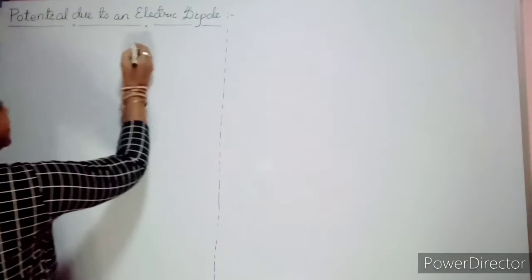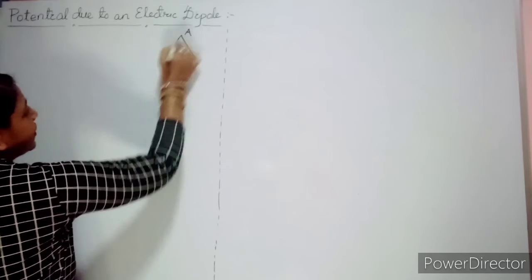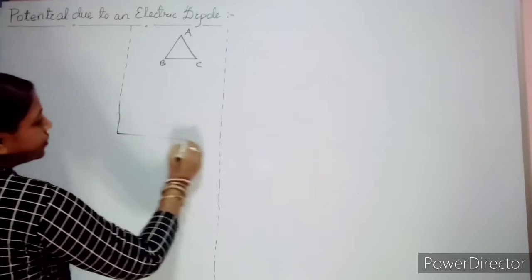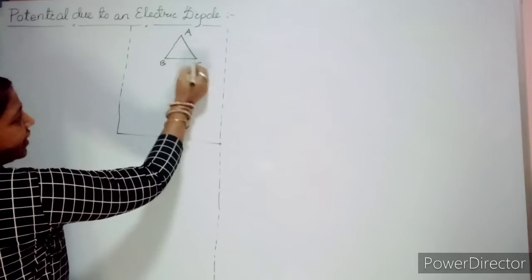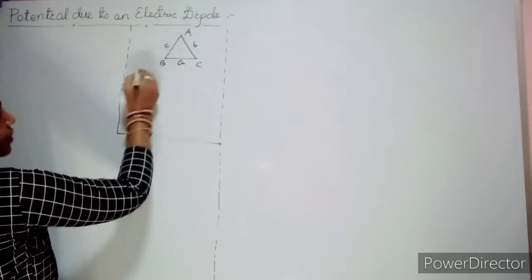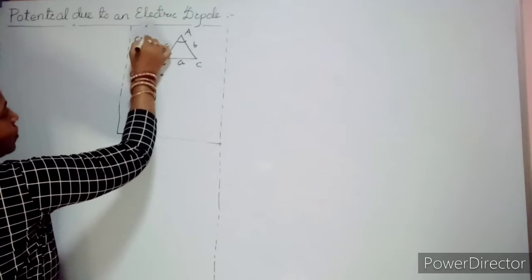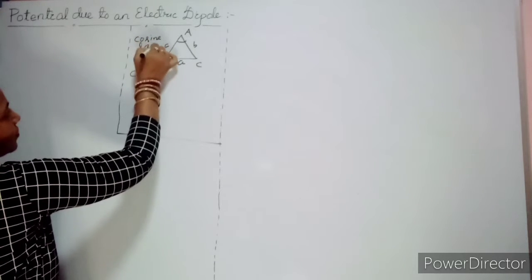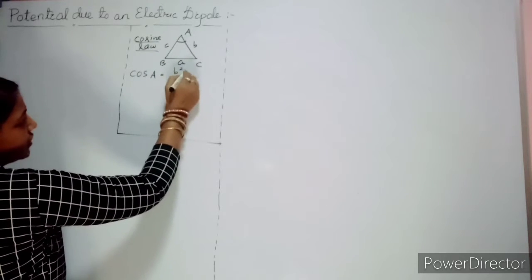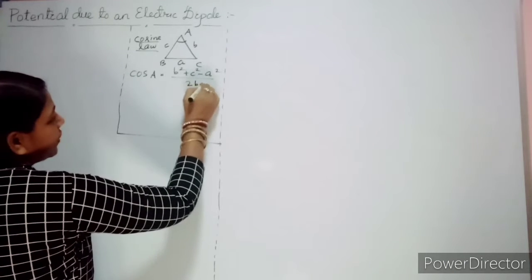What is the cosine law? For example, this is your triangle ABC. This is a basic thing I am telling you, not related to your subject. If this is triangle ABC, with sides small c, small b, and small a, and I want to write the cosine of this angle, cos A, it is called the cosine law. Cos A is nothing but, in terms of the two sides adjacent to it, b square plus c square minus a square divided by 2bc.